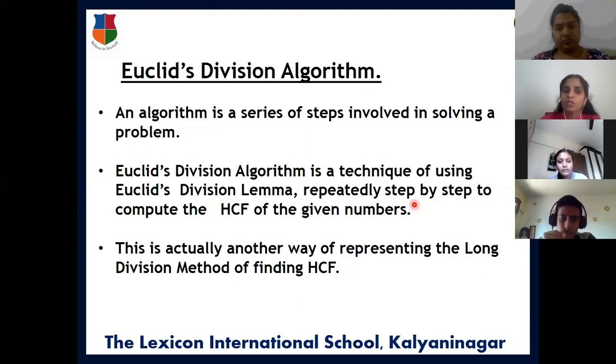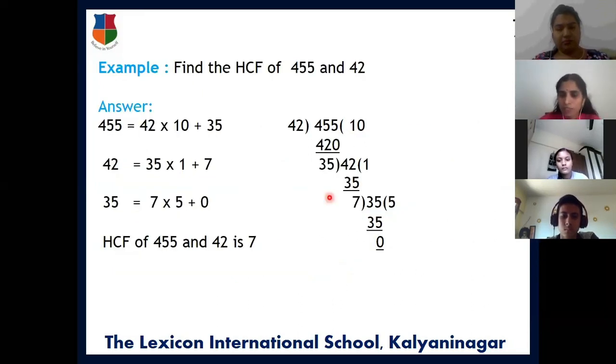Let us see now. Euclid's division algorithm is the technique of using the division lemma repeatedly, step by step, to compute the HCF of given numbers. Actually, you all learned about the division method of calculating HCF. There were two methods to calculate HCF. I think you all remember. You started this from 5th standard. In 6th standard we used the prime factorization method and the division method also. Let us see, I'll explain that with an example. Here, the prime factorization method I have not given. It's already clear, many times we have done it.